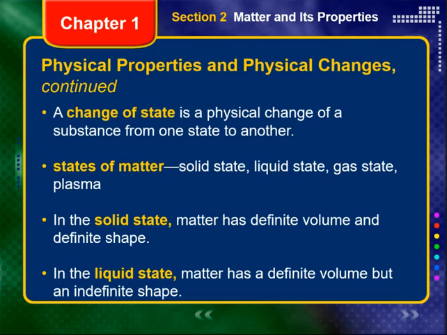Matter in the liquid state has a definite volume but an indefinite shape. A liquid assumes the shape of its container. For example, a given quantity of liquid water takes up a definite amount of space, but the water takes the shape of its container. Liquids have this characteristic because the particles in them are close together but can move past one another. The particles in a liquid move more rapidly than those in a solid. This causes them to overcome temporarily the attractive forces between them, allowing the liquid to flow.